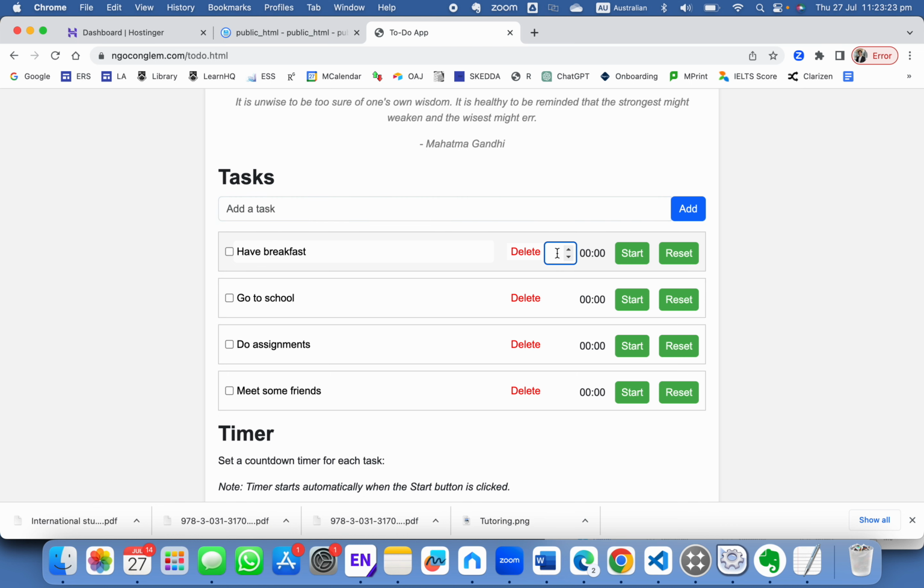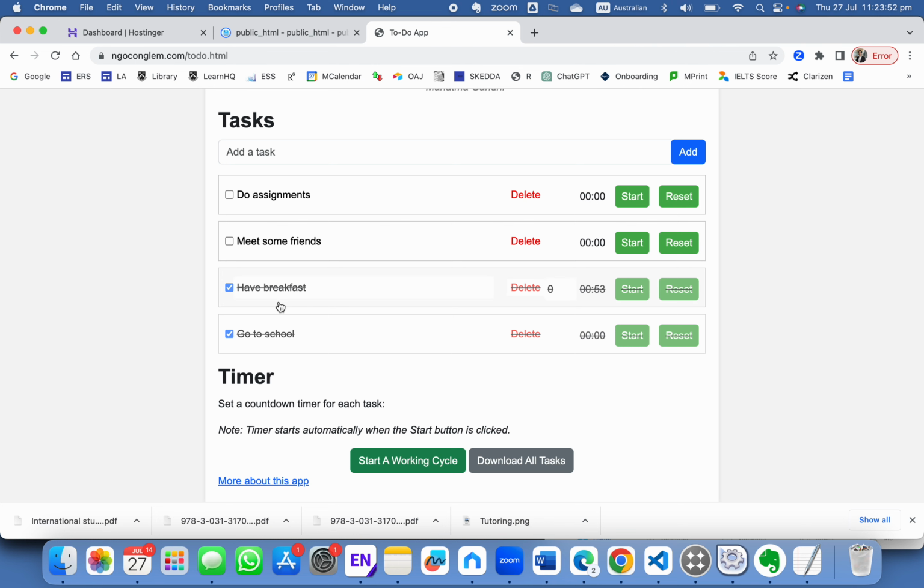Here you can put in the number of minutes. This is called the countdown timer. You can do 1 minute and then start, and it will count down for you right here. It's pretty convenient. If you're done, you can just click stop. If you're done, you can click on done, and it will move to the bottom. Similar for the other tasks, and so on.